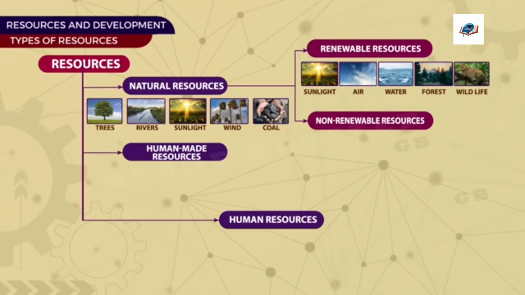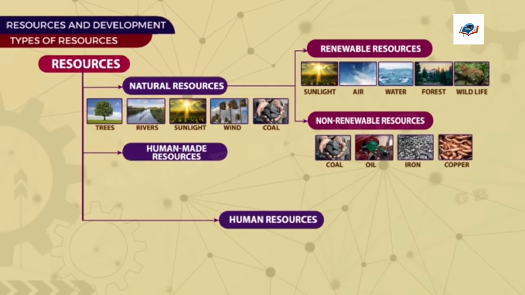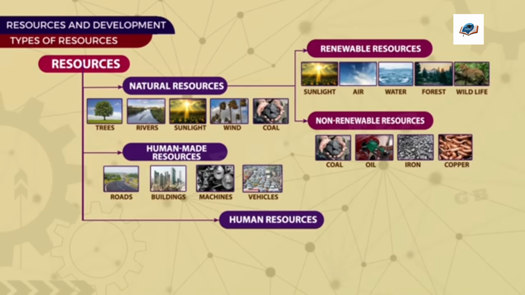Non-renewable resources. These resources are limited in supply and take millions of years to form. For example, fossil fuels like coal, oil, and metals like iron, copper, etc. Human-made resources. These resources are created by people by modifying natural resources. Example: roads, buildings, machines, and vehicles.